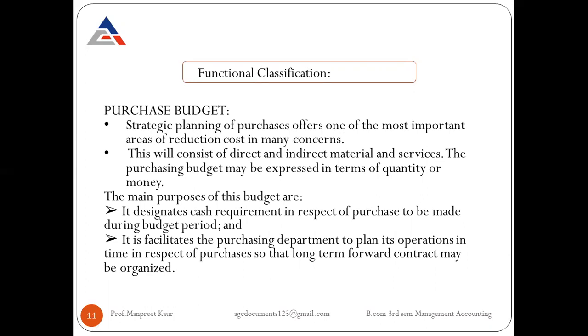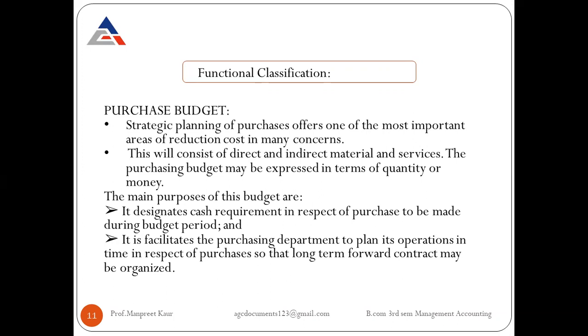The next concept is the purchase budget. According to this concept, the word purchase means gaining some activities or gaining some kind of production thing for the accomplishment of various kinds of activities. So proper strategic planning of purchasing offers one of the most important areas of reducing costs in many concerns.